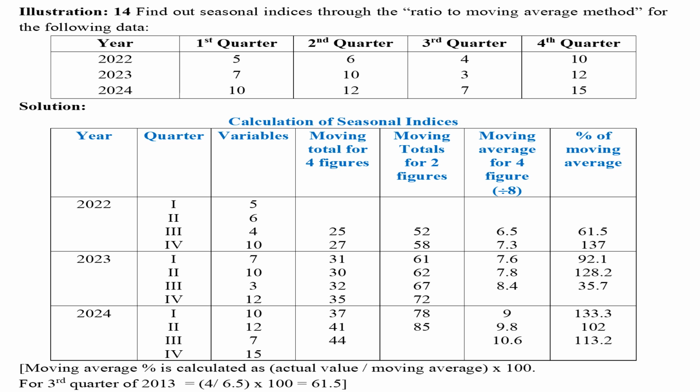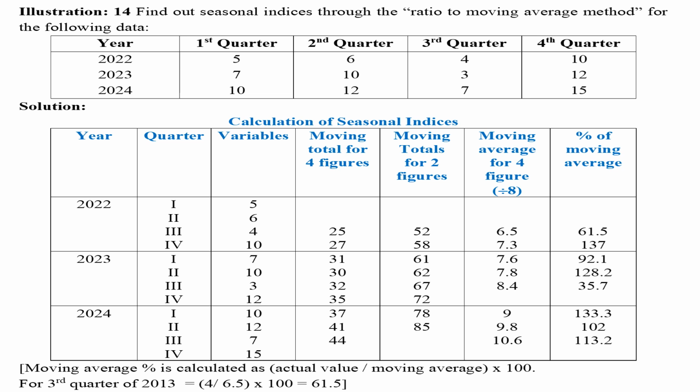Then in the fourth column, the 4-quarterly moving total should be calculated. That is 5 plus 6 plus 4 plus 10 equals 25. Then 6 plus 4 plus 10 plus 7 equals 27. Like that, other values should be calculated. In the fifth column, the 2-period moving total should be calculated. That is 25 plus 27 equals 52.